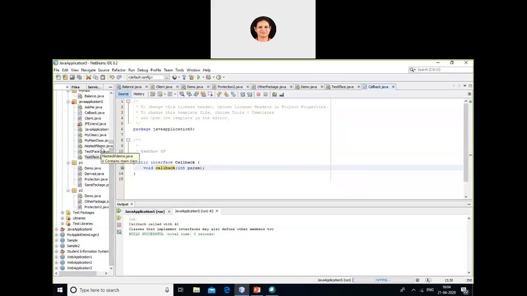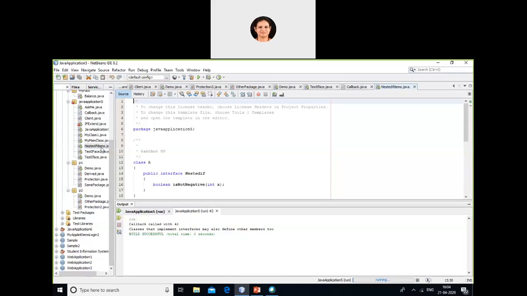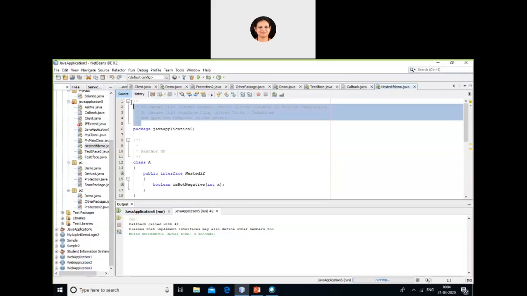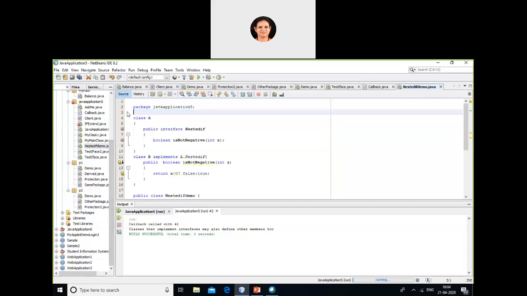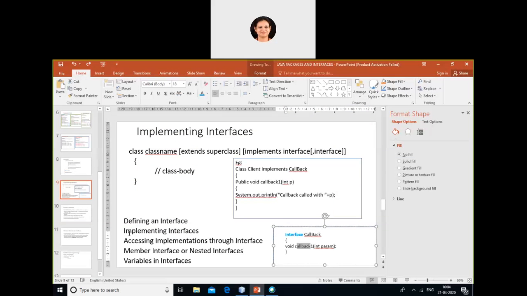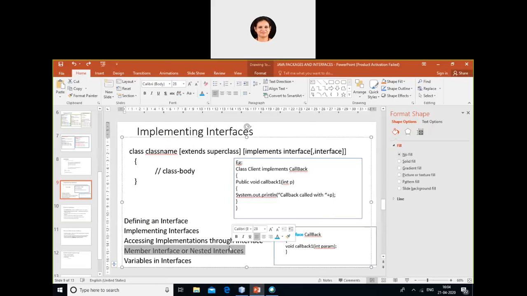Next we have is a nested interface. I can have one interface within the other. That is what we call as a nested interface. So an interface normally can be declared either as a member of one class or another interface. So here we are showing an interface as a member of one class. Okay. Such interfaces, they are called as member interface or nested interface. Here, this point. Member interface or nested interface.